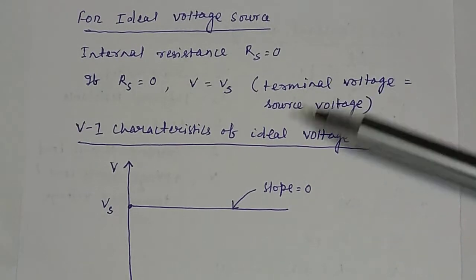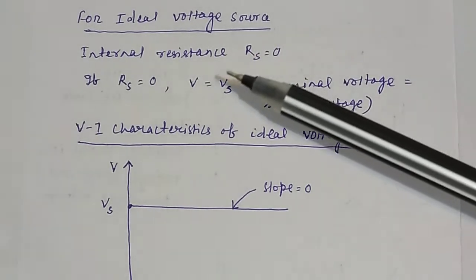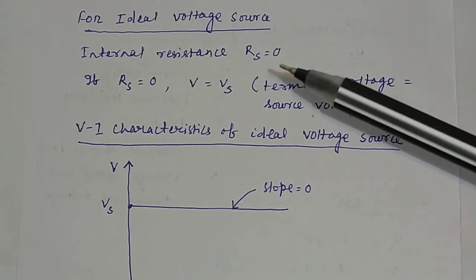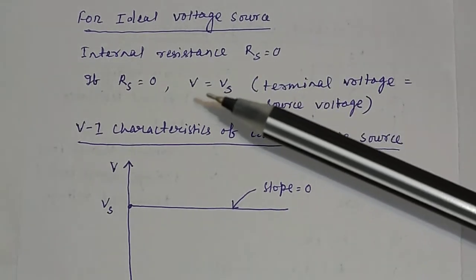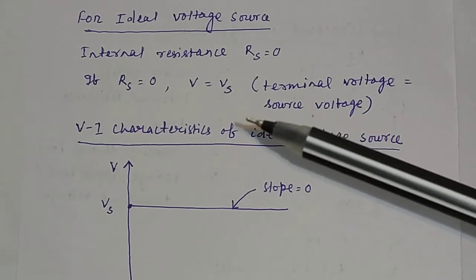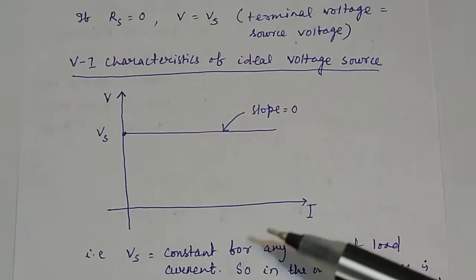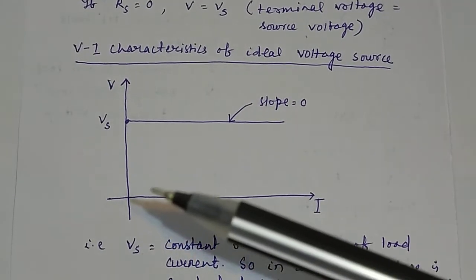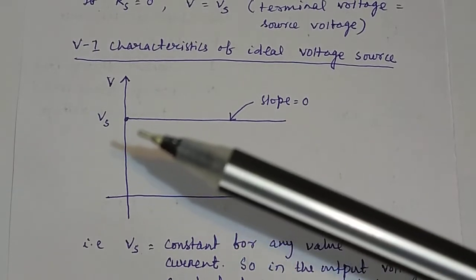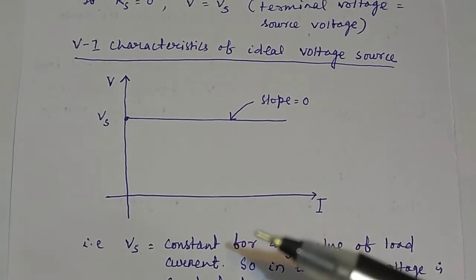So remember, what is an ideal voltage source? An ideal voltage source is one in which the internal resistance is equal to 0. And if the internal resistance is equal to 0, the source voltage is equal to the terminal voltage. If you plot a graph taking current along the x-axis and voltage along the y-axis, the graph will be a straight line parallel to the current axis.